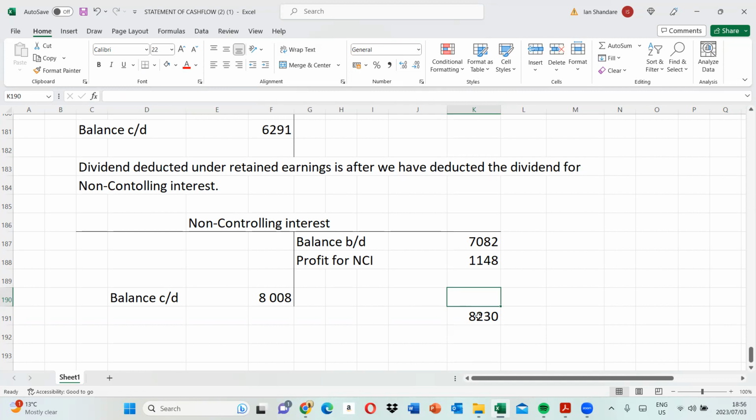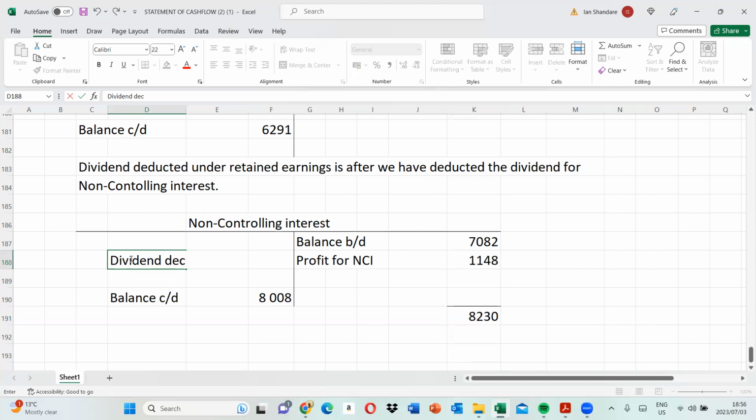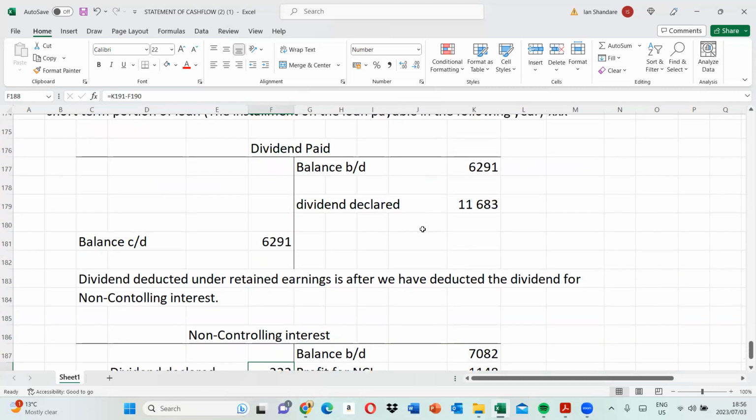Now we can see the balance was supposed to be 8230, but however it's 8008, which means there was a dividend that was paid. Dividend declared. So we have our dividend as the difference between these amounts. That is the 222. This is the dividend that was paid to non-controlling interest. So we also include it here. So dividend NCI, we have it as 222 like that.